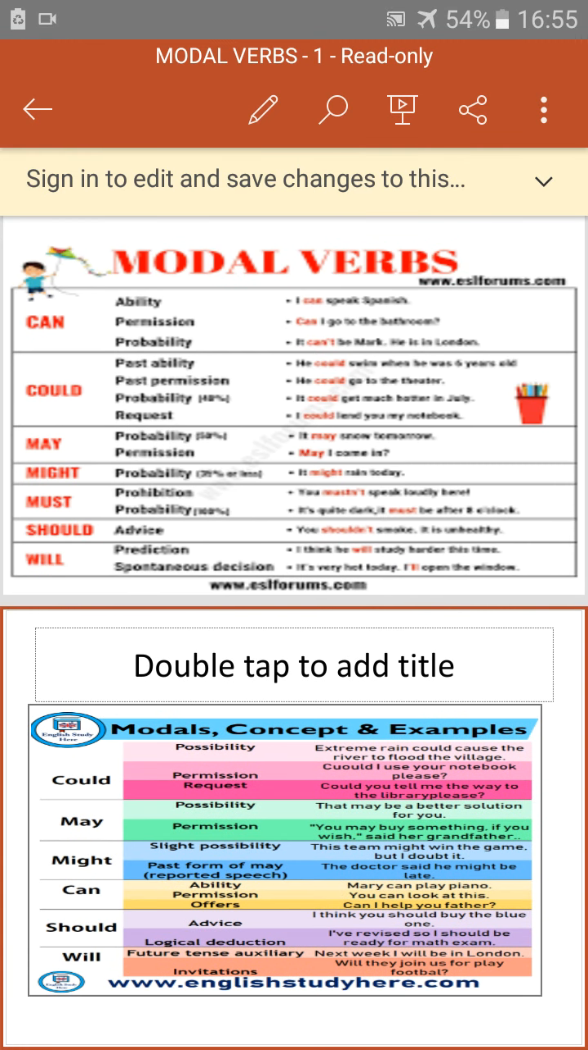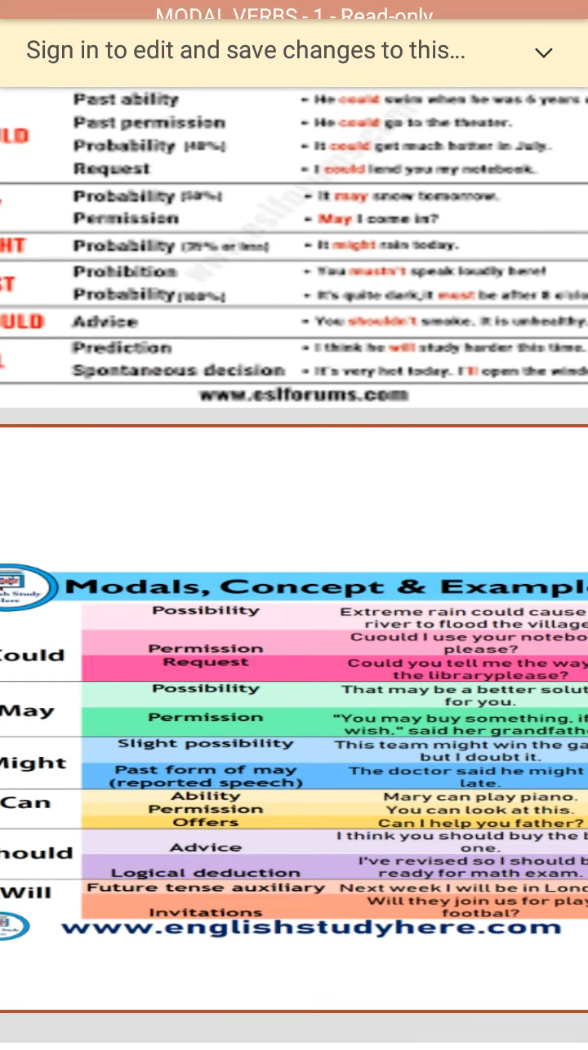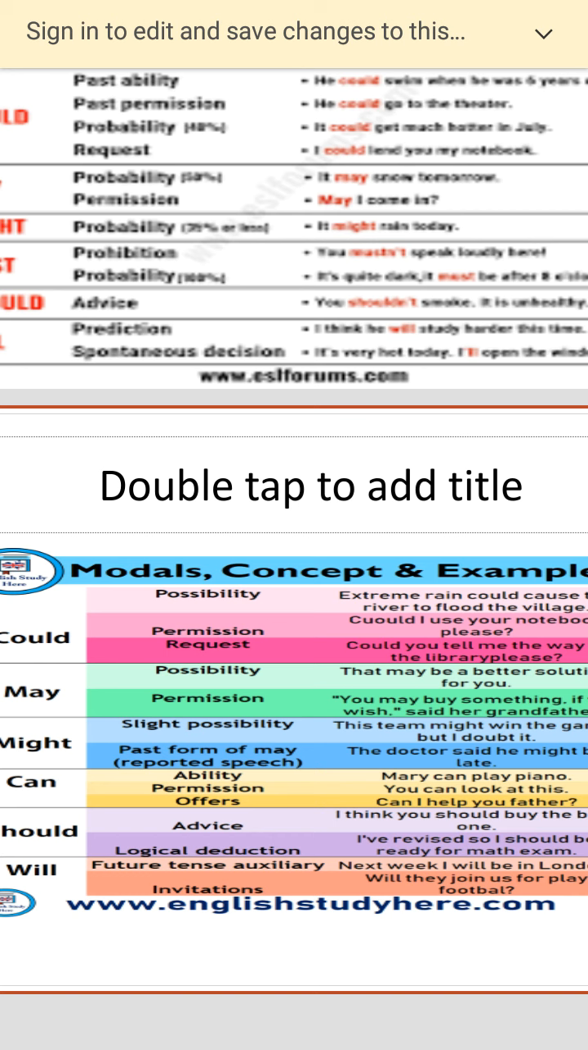Then we move to some more, like you have could. Again, a little repetition, in case of extreme rain or something, so there's a possibility. May is also a possibility, that I may be having a better solution for you. Might is a slight possibility. Can means ability, should means advice, and will means a logical deduction, like if I work hard I will get good marks. So there's a logical deduction.